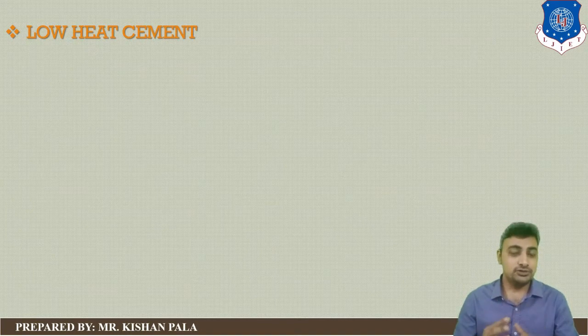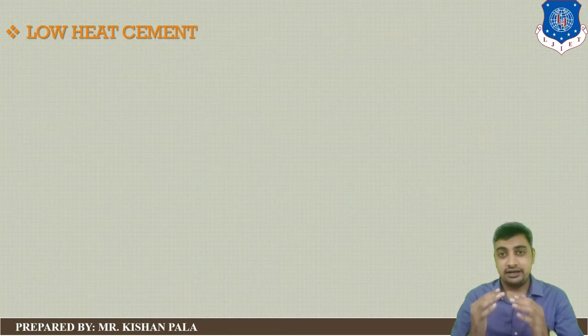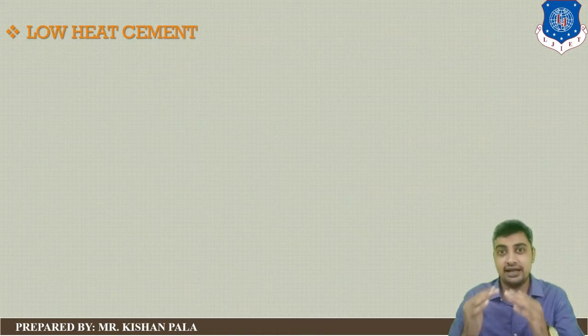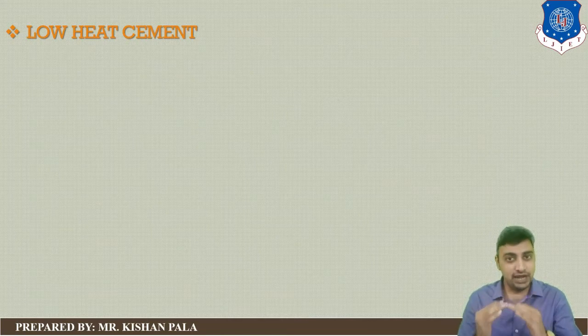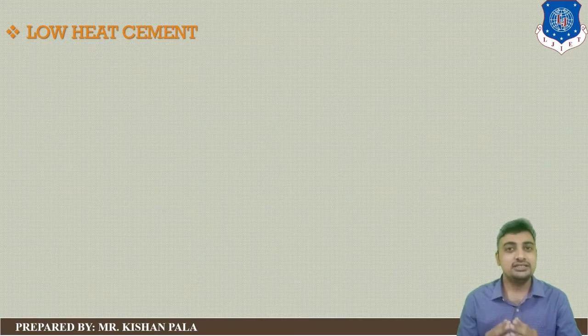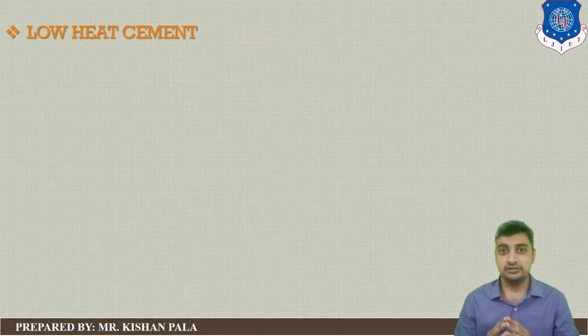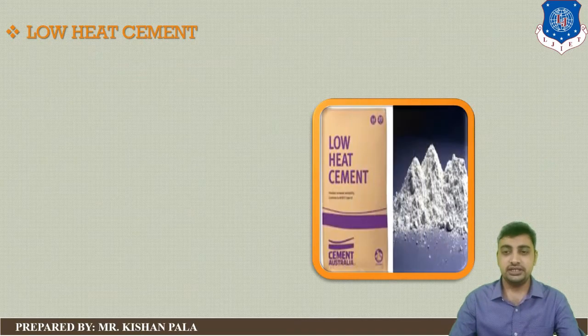For producing low heat of hydration, we have to decrease C3S and C3A, that is, tricalcium silicate and tricalcium aluminate, and we have to increase dicalcium silicate C2S. By this modification, we can produce low heat cement. You can see in the photo.